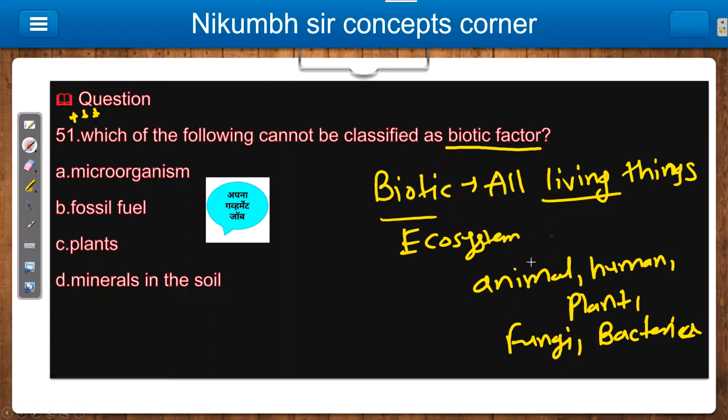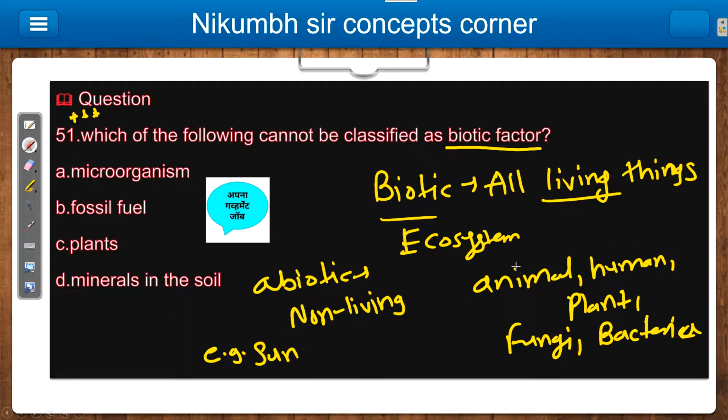Okay, so what is the meaning of abiotic then? Easy, right? Those which are non-living. What are the things in non-living? For example, I can say the sun. These are very important examples for you. They can ask you examples for abiotic or biotic, so write down these examples as they are. Sun is there, then gas is there, soil is there, water is there. So these are all non-living things. Water also, air is there, then minerals are also there.